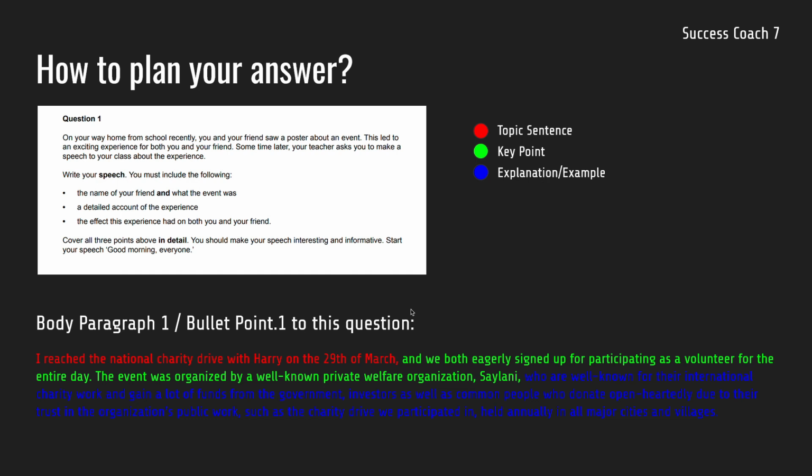And yes, you can read the whole paragraph, organized by a well-known private welfare organization. And then we give an example of what we did, like it's an explanation of the organization and what this event was. So basically what we have done, we have taken this bullet point. We have first rephrased it, then we have mentioned a key point we are going to discuss, and then we have explained that key point. So that's how a body paragraph or a bullet point is structured.